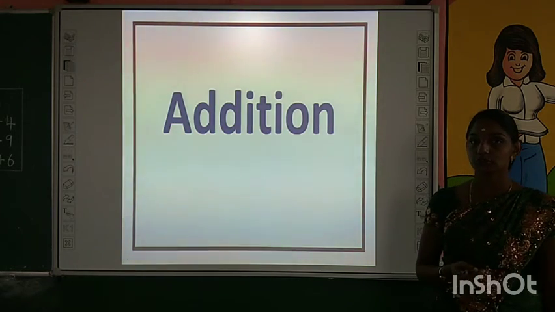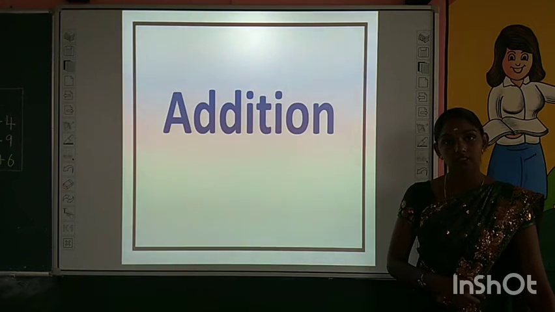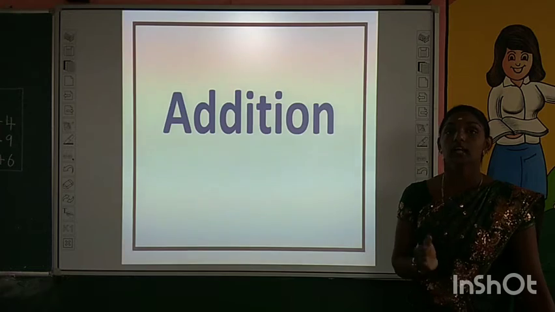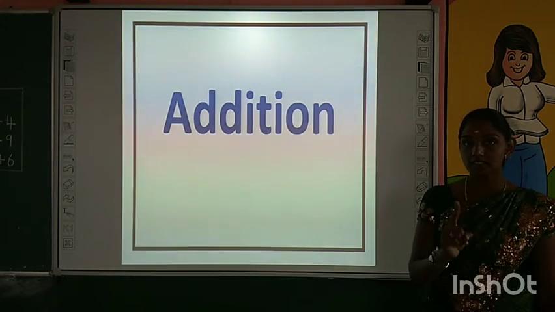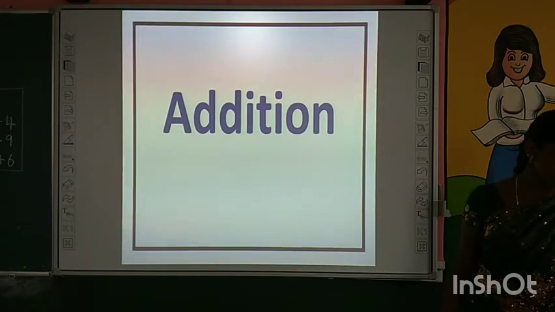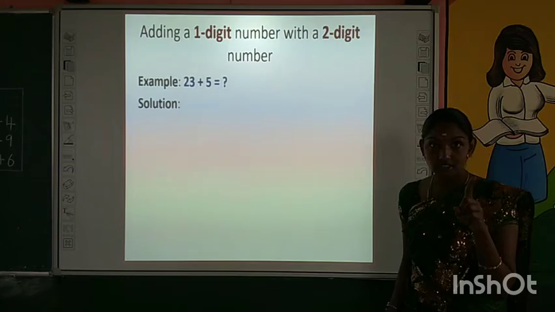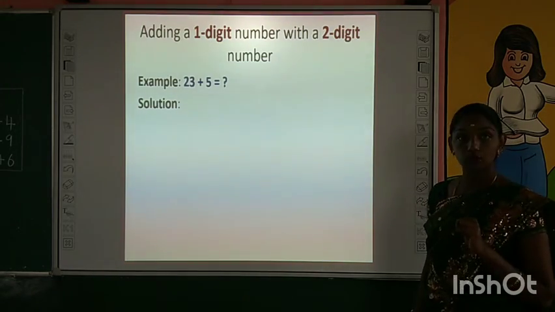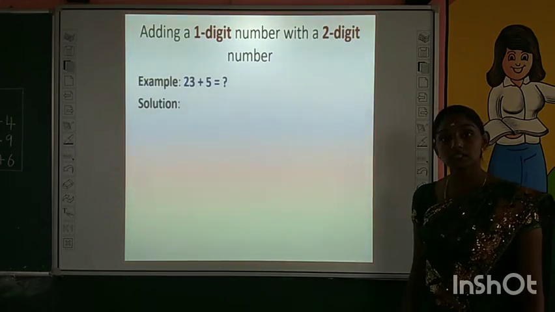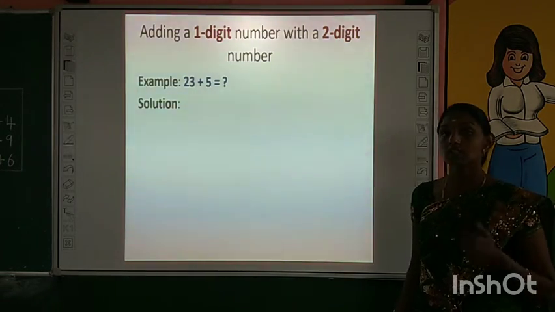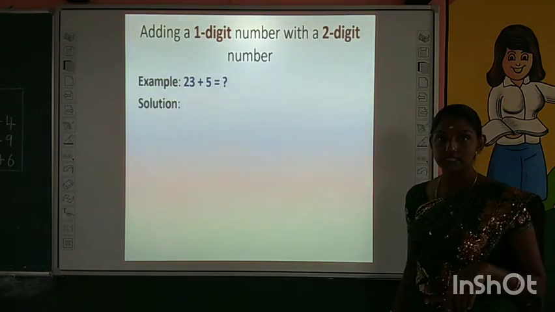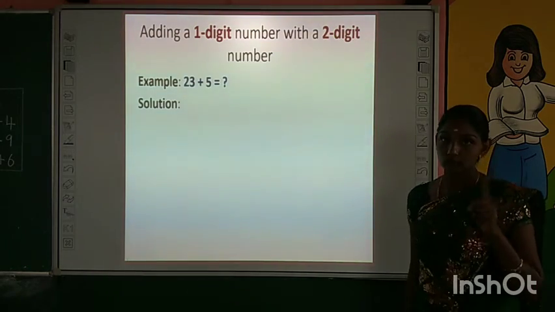Super. Now we are going to recall addition. Children, tell me till now what we learnt. We learnt and we are thorough with addition, that is adding a 1-digit number with a 2-digit number. Are you all clear with that? Now we are going to recall adding a 1-digit number with a 2-digit number. For example, we are going to add 23 and 5. Tell me in this sum which is 2-digit and which is 1-digit. 23 is a 2-digit number. 5 is a 1-digit number.